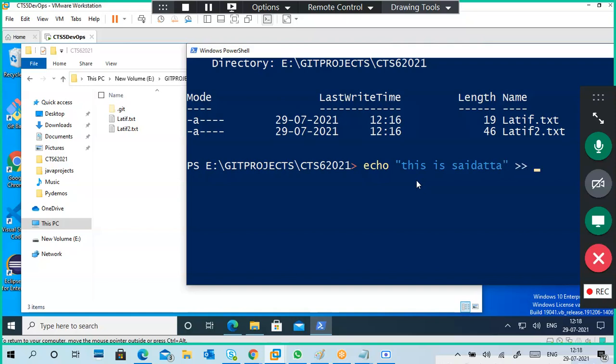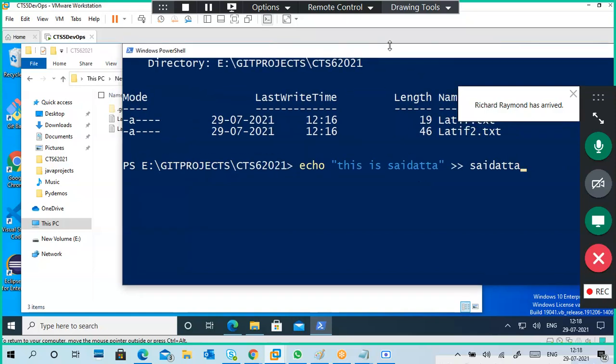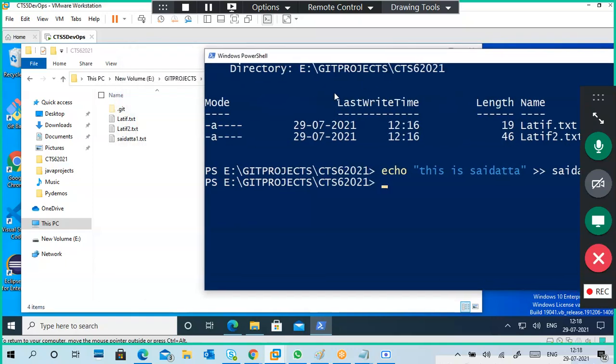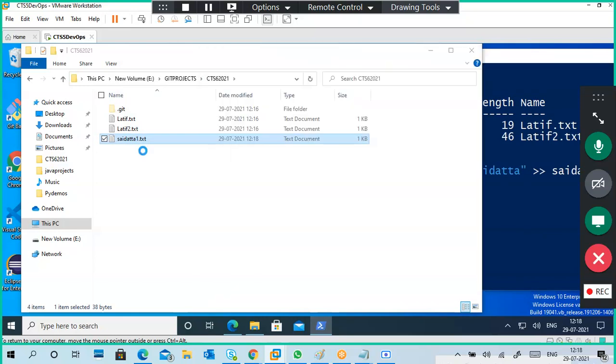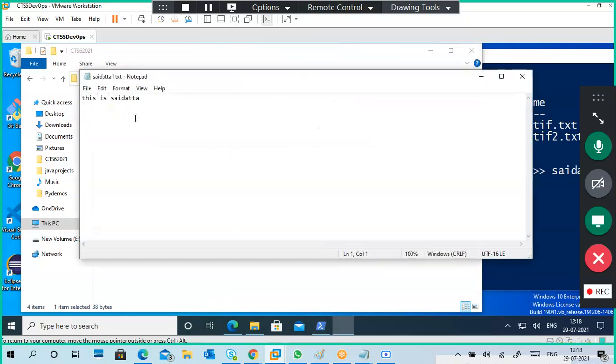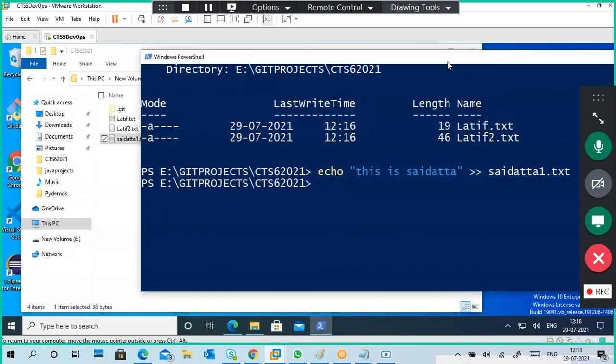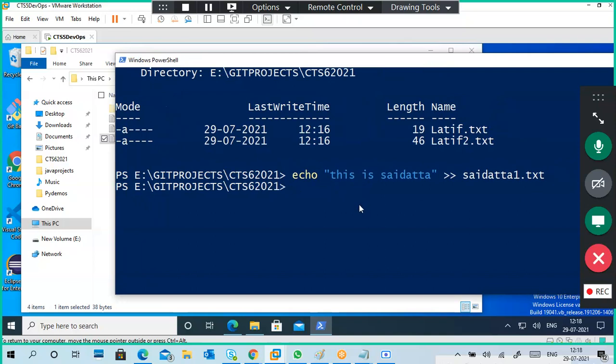I put a name in the same folder, and I put some data in that one. Here you can see it's a text file with a line. So automatically I created it. Now this is my file. I added a new file.